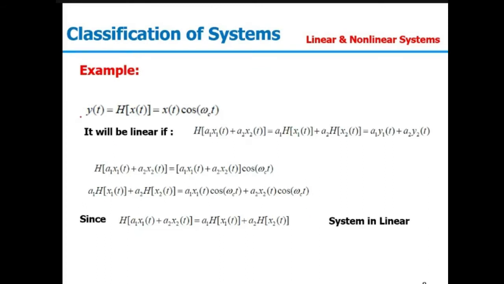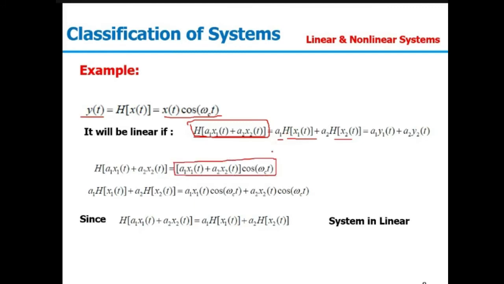So the given example is output y(t) equal to x(t) cos(ωct). If I'm talking about a direct method, it will be linear if the function h(a1 x1(t) + a2 x2(t)) is equal to a1 h(x1(t)) + a2 h(x2(t)). So for the left hand side, we can write this as a1 x1(t) cos(ωct) plus a2 x2(t) cos(ωct). cos(ωct) will be common, so it will be something like this.